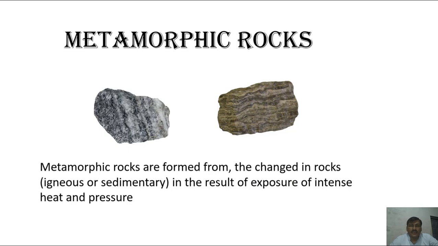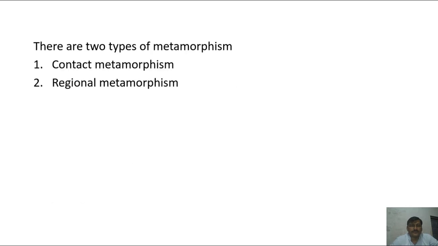Let us start with the new type of rock, metamorphic rock. These rocks are formed from changes that take place in existing rocks like igneous and sedimentary as a result of exposure to intense heat and pressure. There are actually two types of metamorphism. One is contact metamorphism and another is regional metamorphism. Let's see the difference between both of these.